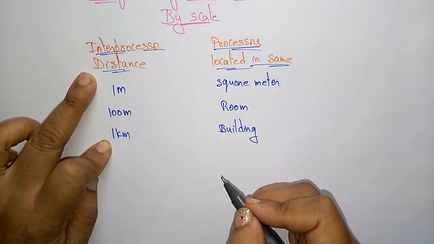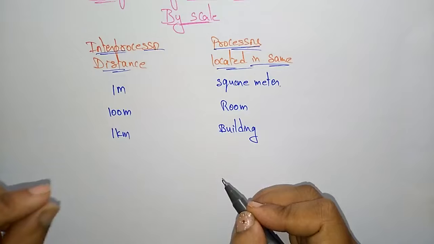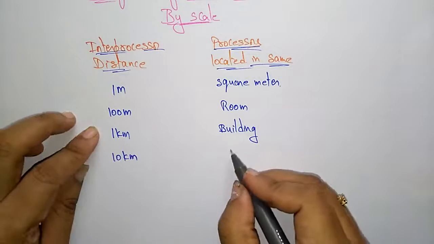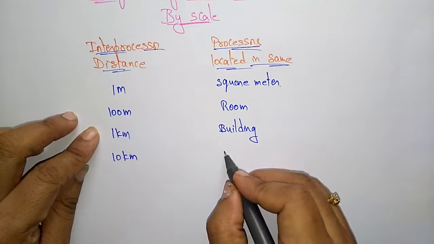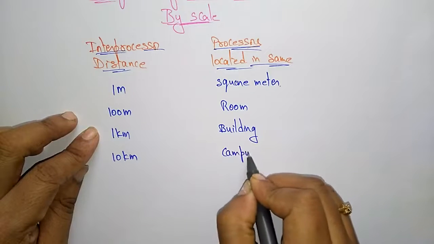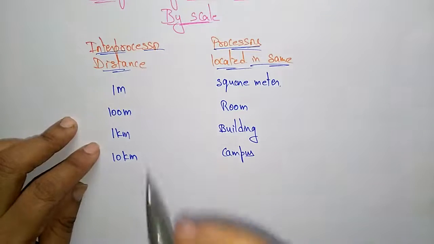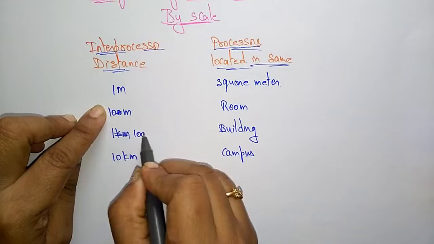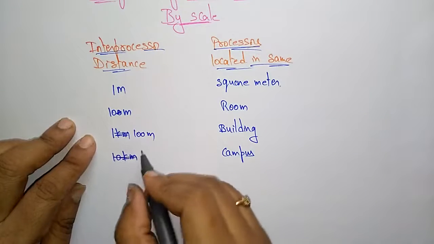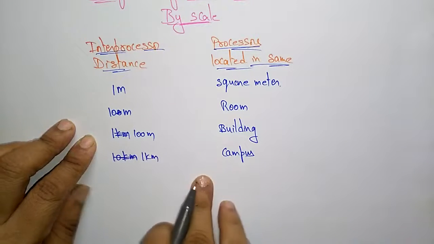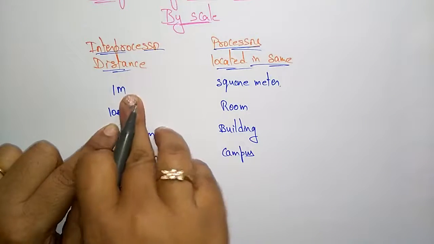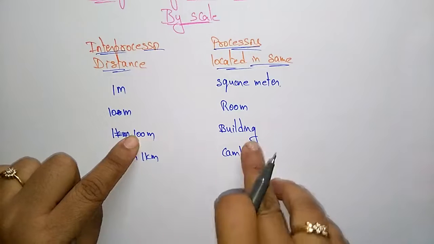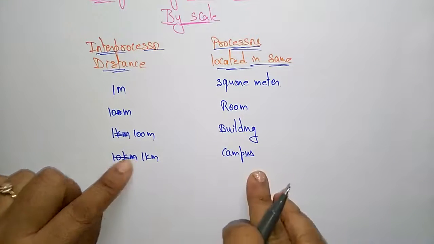If the network is at 10 kilometers distance, then the processors are located in the same city. So 1 meter means square meters, 10 meters means room, 100 meters means building, and 1 kilometer means campus.